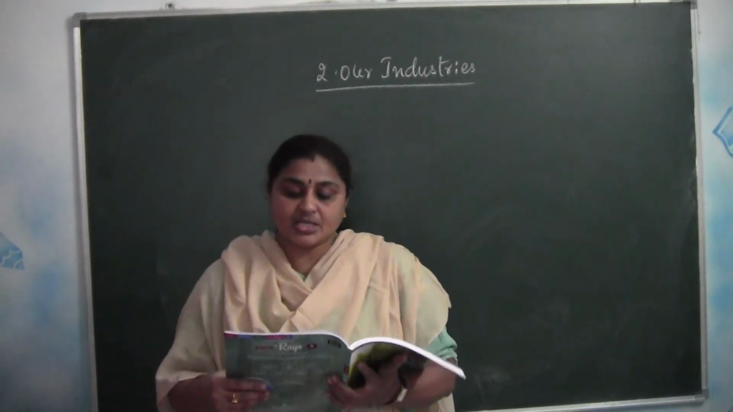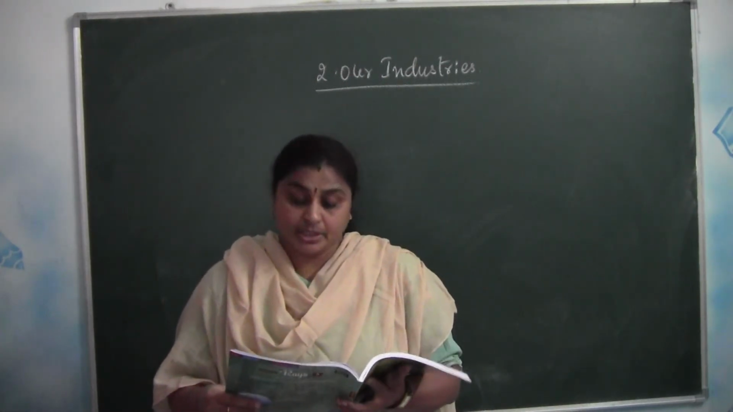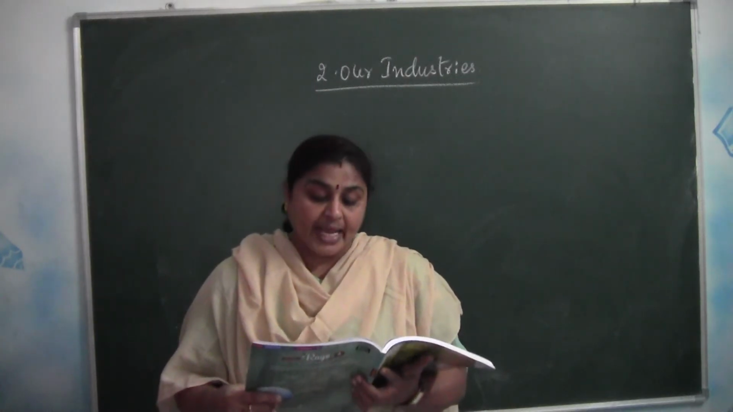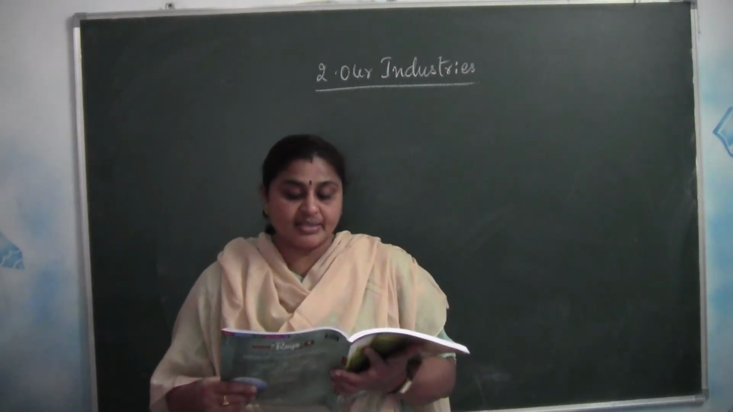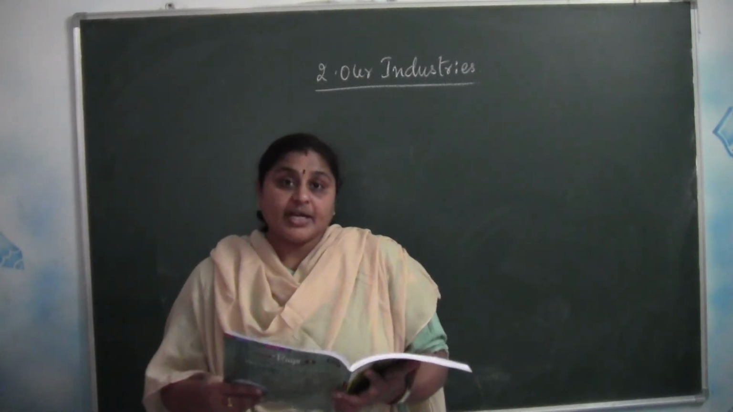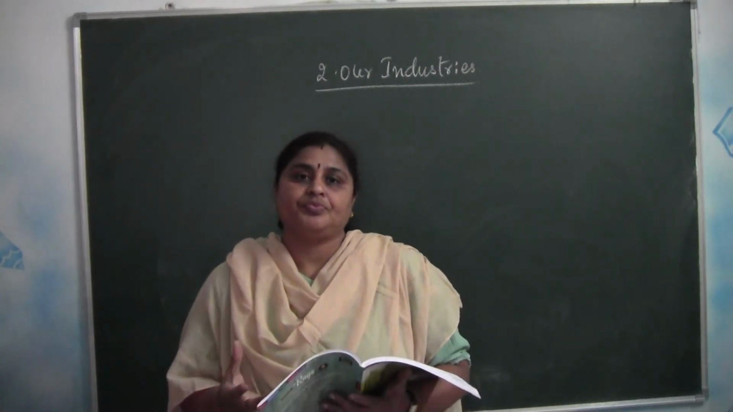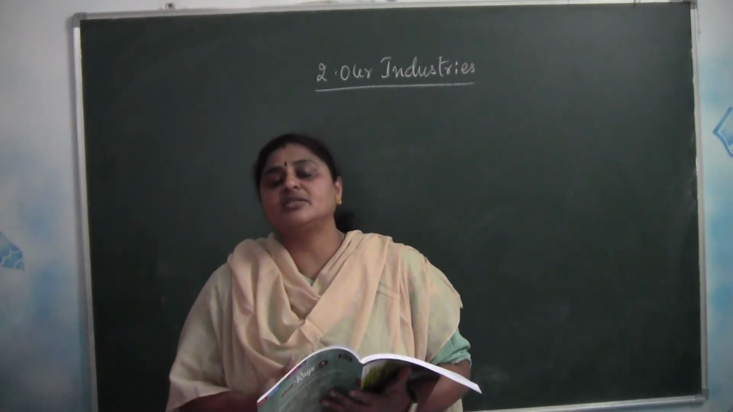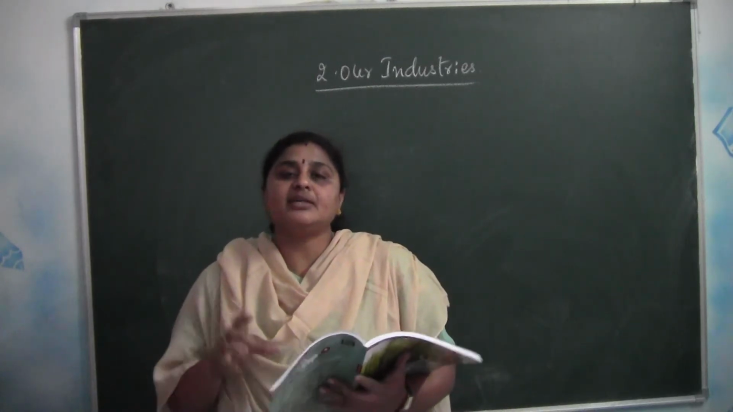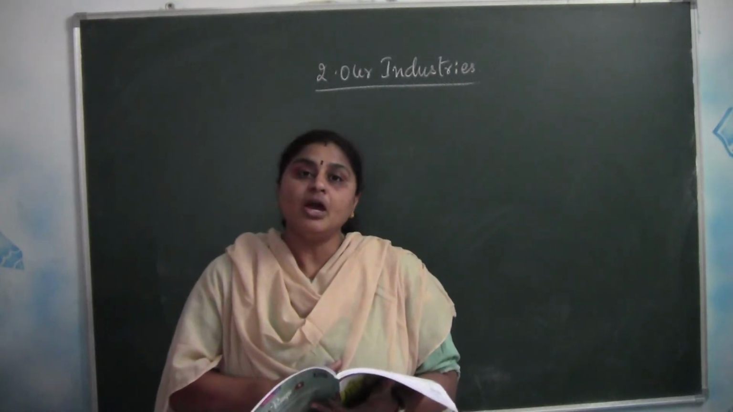Some such industries are, what are the cottage industries we have? Weaving a cloth, extracting oil, grinding flour and making toys, baskets and leather goods. So these are the cottage industries. The goods that can be prepared at home, such industries are nothing but the cottage industry. And these industries don't require a huge space. We can set up in our home itself.